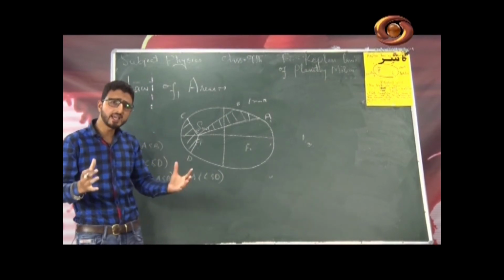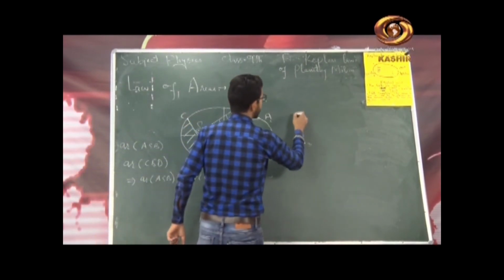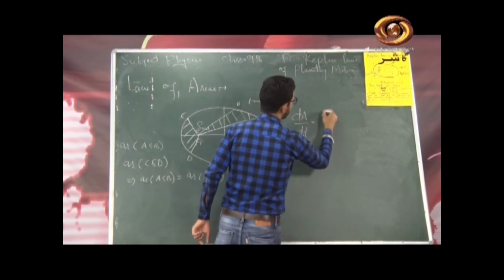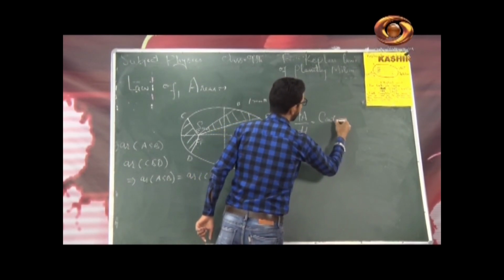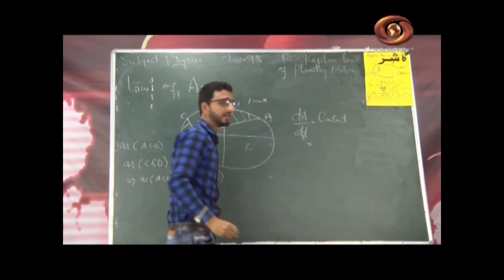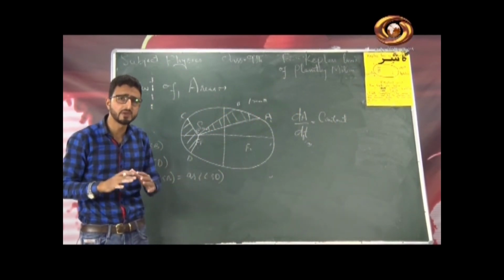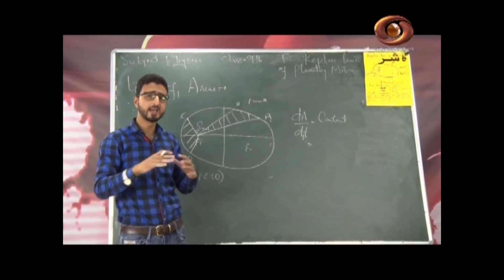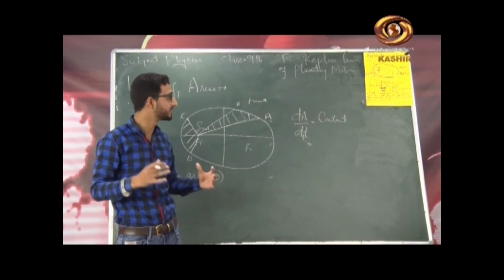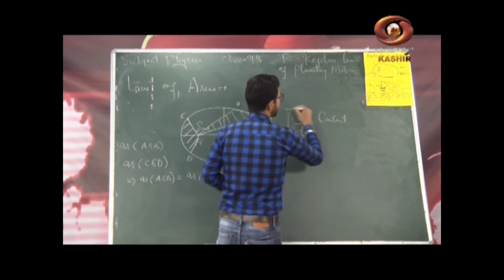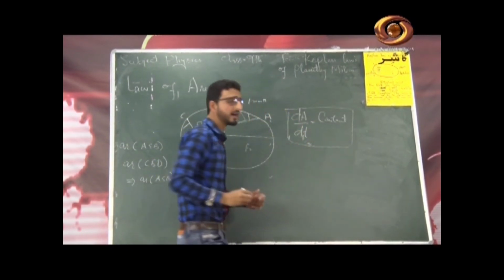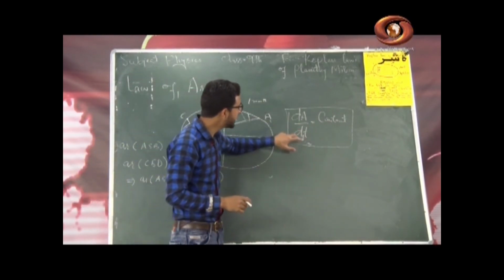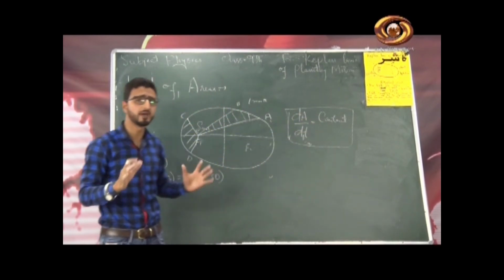That is the aerial velocity of the planet. Let me write it here, dA by dt. This aerial velocity of the planet around the sun always remains constant, and it follows from the law of conservation of angular momentum, which we basically discuss in 11th class. In 9th class, angular momentum is not in the syllabus. Basically Kepler's second law, or law of areas, follows from the law of conservation of angular momentum. That is, the aerial velocity of the planet around the sun remains constant.